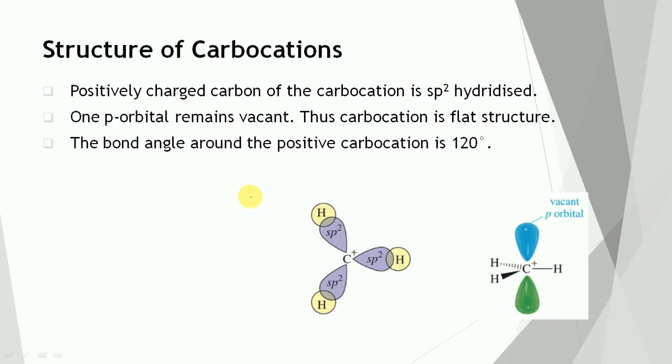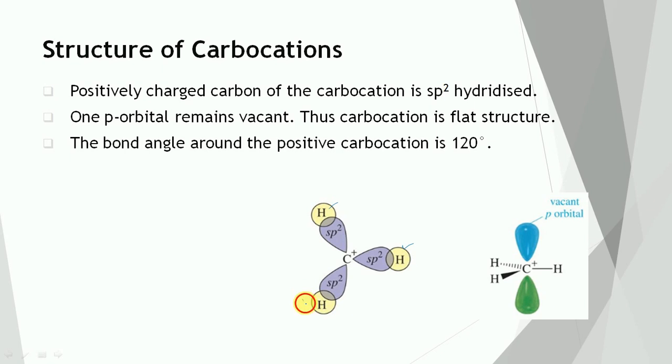Structure of carbocation. In the positively charged carbocation, carbon is sp2 hybridized. The one p orbital remains vacant in this case, while 3 orbitals take part in bond formation with other atoms.